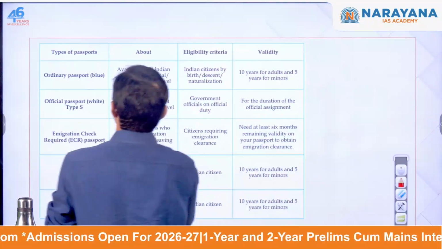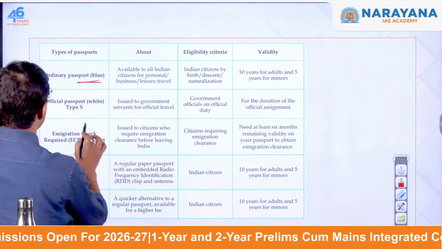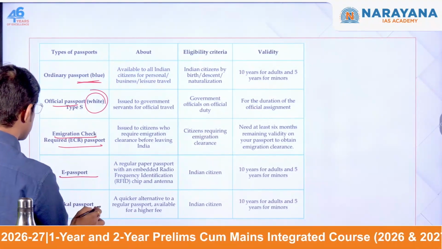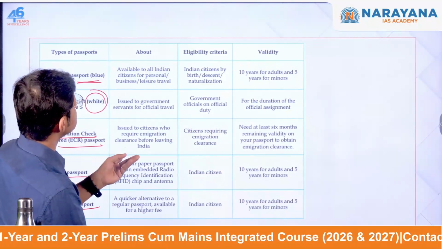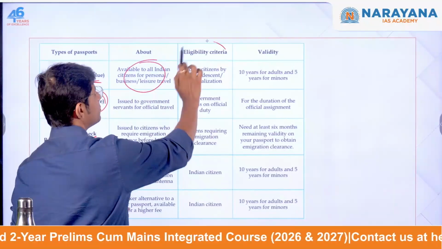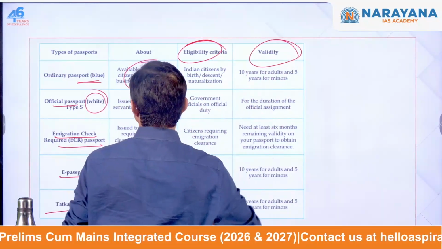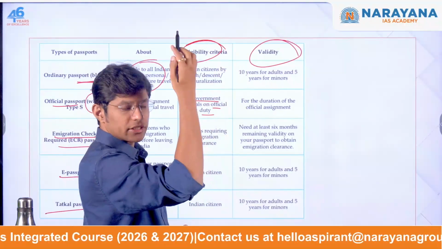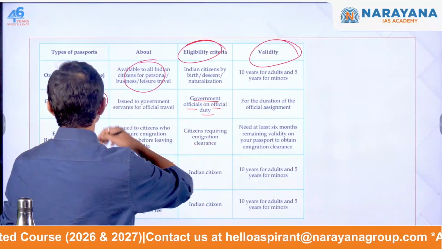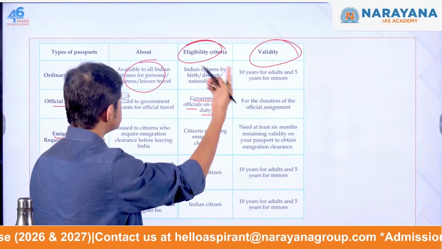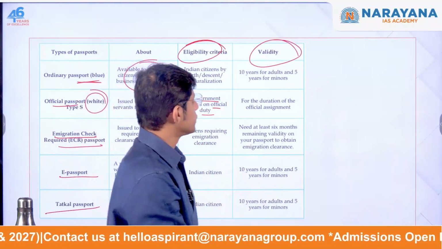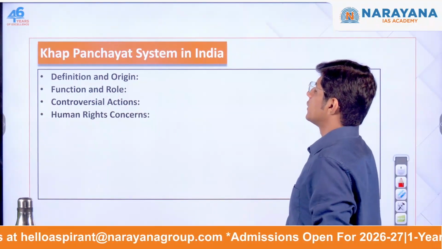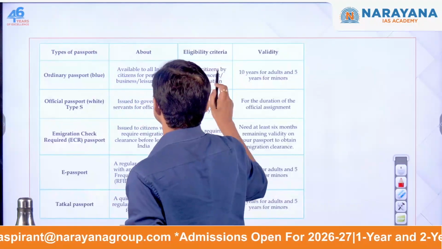Now this is the ordinary passport that common people have, and then the official passport, white colored, the immigration check post, the e-passport, the Tatkal passport. These are some things that you can read about: eligibility criteria, validity, right? The official passport is for government officials on official duty. So if you are going on government work, then this official passport, which is white in color, will be issued to you. I want you to read this on your own. Let us move on to the next topic. The Khap Panchayat system in India.